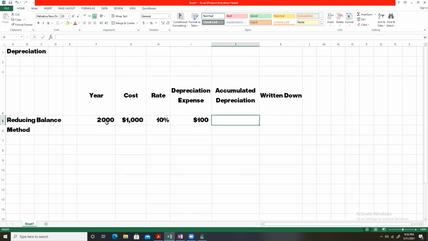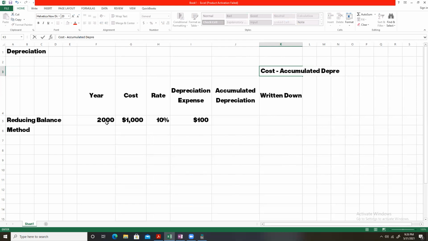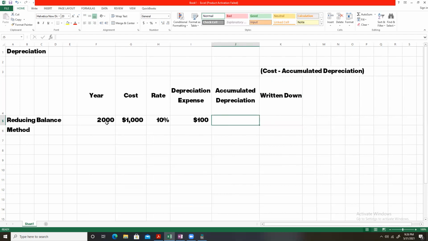Now accumulated depreciation is a contra account of the non-current asset account, and we actually subtract accumulated depreciation from the cost. We subtract accumulated depreciation from the cost to get a written down value.